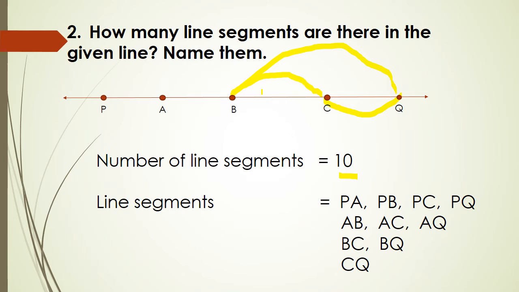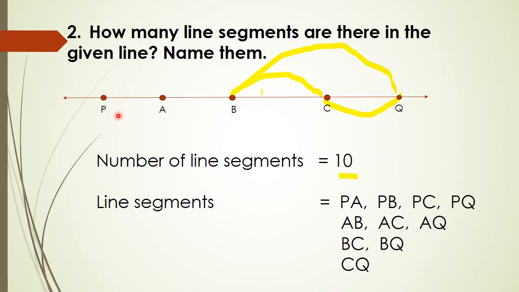How many line segments are there in the given line? Name them. Line segment means starting point and end point. So I am going to count the number of line segments and also name them.